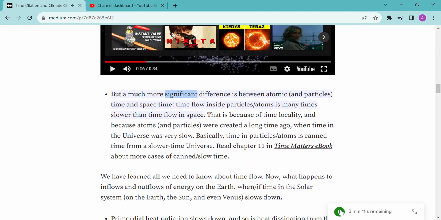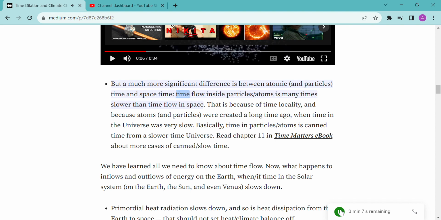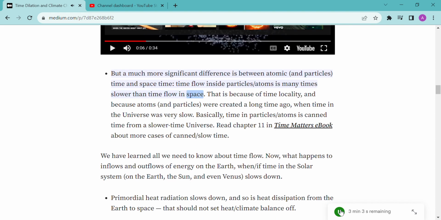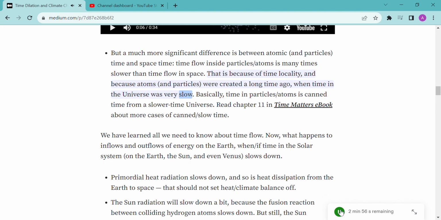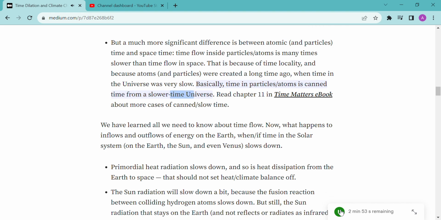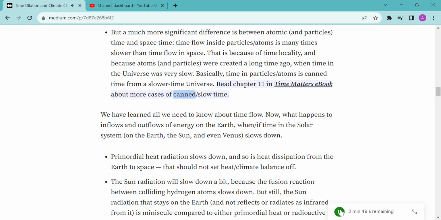But a much more significant difference is between atomic and particle time and space-time. Time flow inside particles and atoms is many times slower than time flow in space. That is because of time locality, and because atoms and particles were created a long time ago, when time in the universe was very slow. Basically, time in particles and atoms is canned time from a slower time universe. Read chapter 11 in the Time Matters ebook about more cases of canned, slow time.